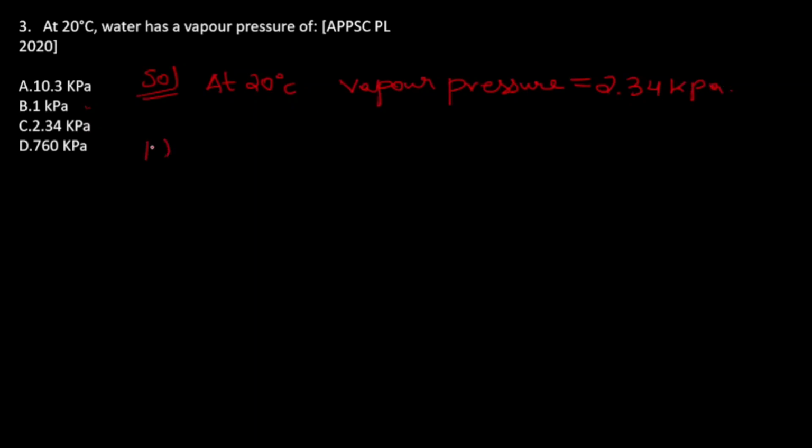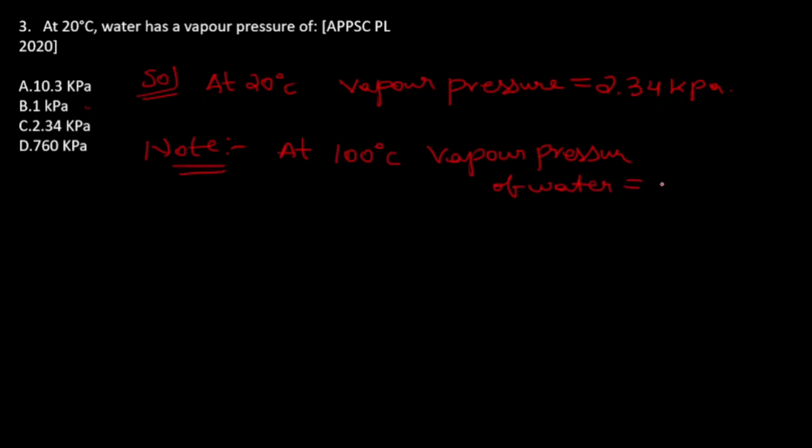And one more note you can write: at 100 degrees centigrade, vapor pressure of water is equal to 101.3 kilopascal. So according to the question, option C is the correct answer.